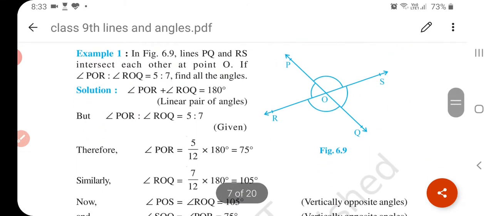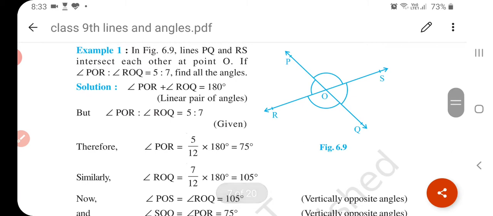See example 1. Lines PQ and RS intersect each other at point O. If angle POR to angle ROQ is 5:7, find all the angles. Now POR plus ROQ is equal to 180 degrees.